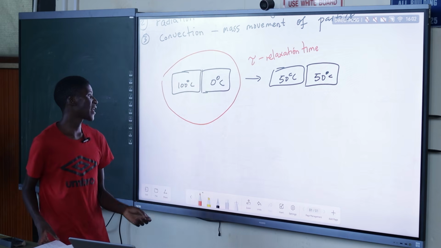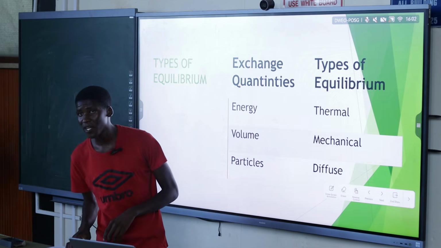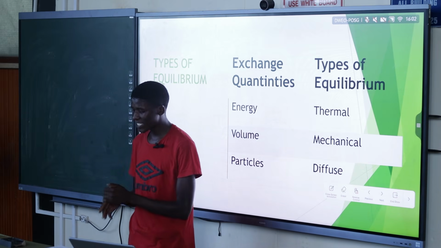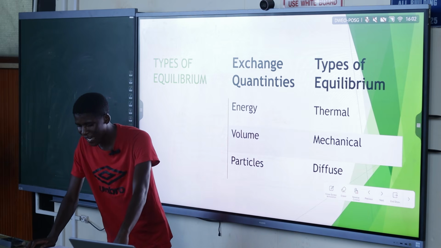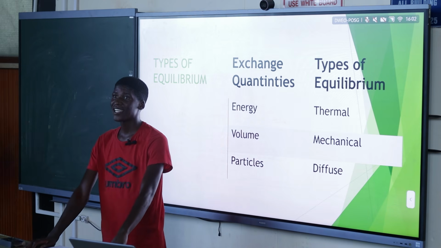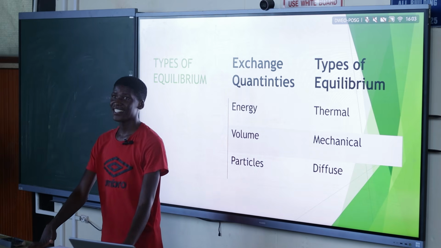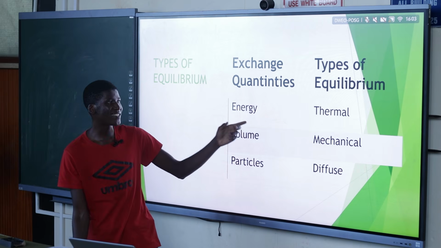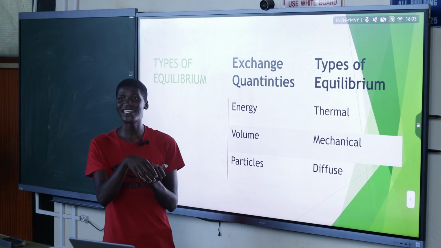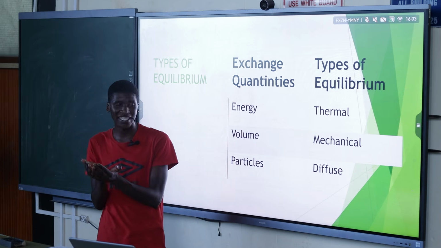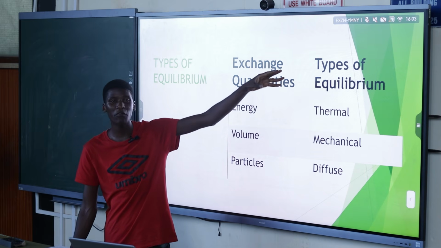So now there are different equilibriums. We don't only have thermal equilibrium, because we've talked about thermal equilibrium whereby heat is transferred, but you can transfer other physical quantities such as what? Such as volume, such as particles, such as energy. All of that can be transferred from one object to another. So when we are transferring energy in the form of heat, basically thermal equilibrium. When two objects are sharing energy such that they will be equal after sharing that energy, then we say they are in what? In thermal equilibrium. The energy in the form of heat.